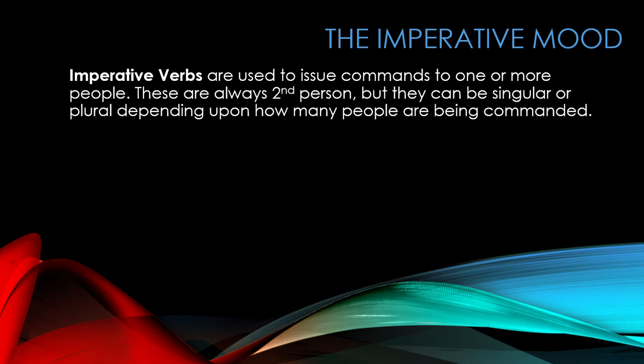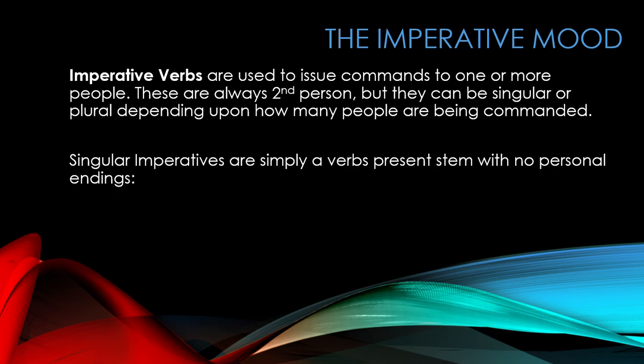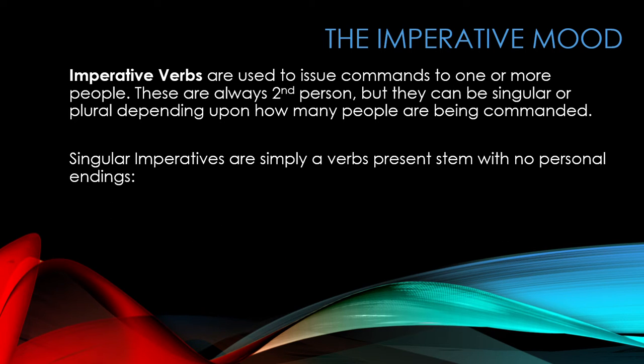Imperative verbs are commands to one or more people. They are always second person, but can be singular or plural depending on how many people are being commanded. Singular imperatives are easy. They're just the verb's present stem without any endings. Thus, if you wanted to command one person to praise, you would say lauda. If you wanted to command one person to advise, you would say mone.